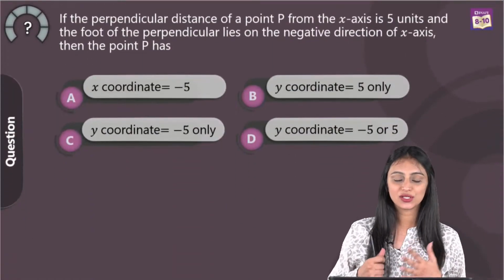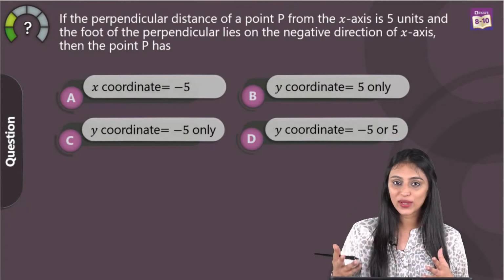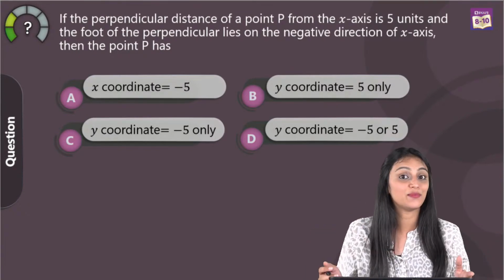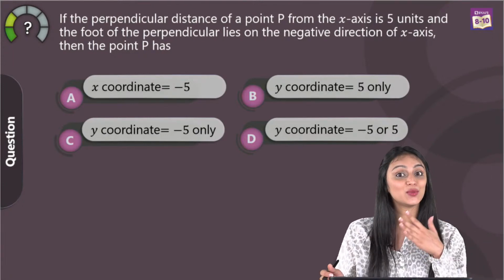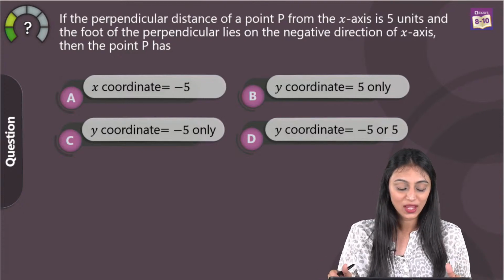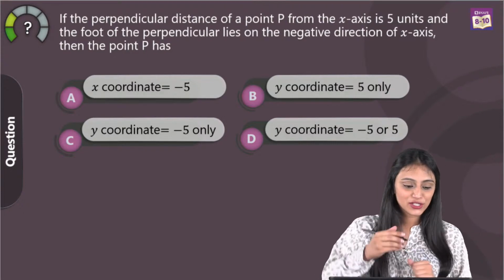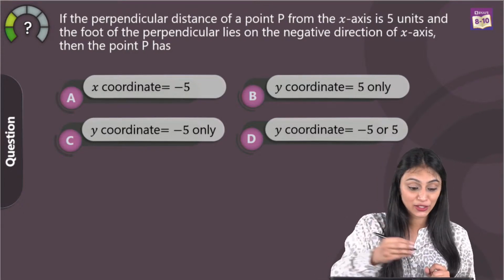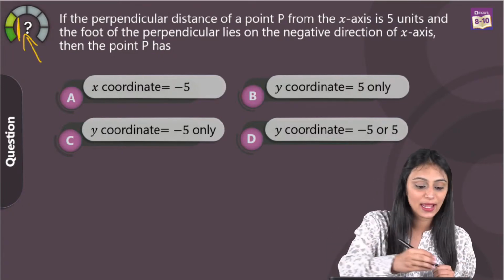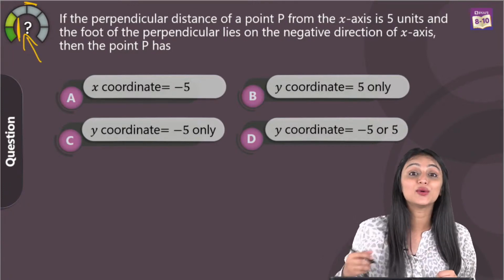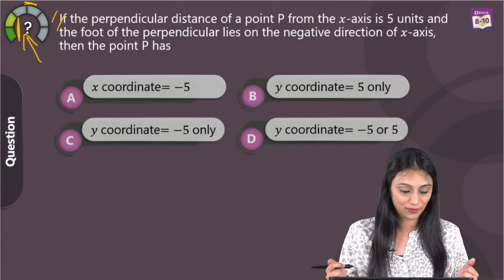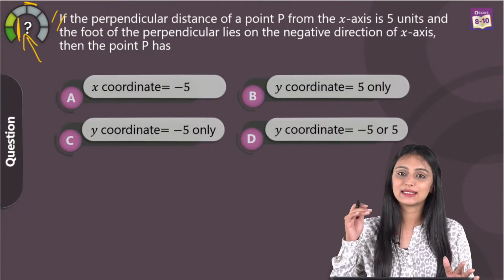Whatever questions I'm going to discuss today, as always, we will start with the easy ones, then some moderate ones, and the best are saved for the last. So the difficult ones would be discussed at the end, so watch the entire session. Alright, so let's start off with the first question. This is the difficulty level meter that you would see in every question. If you see two greens over here, that means it's a simple, easy question. If you see two yellows, it means it's a moderate question. Orange and red denotes a difficult level one. So this is a simple one. Let's start off with this.